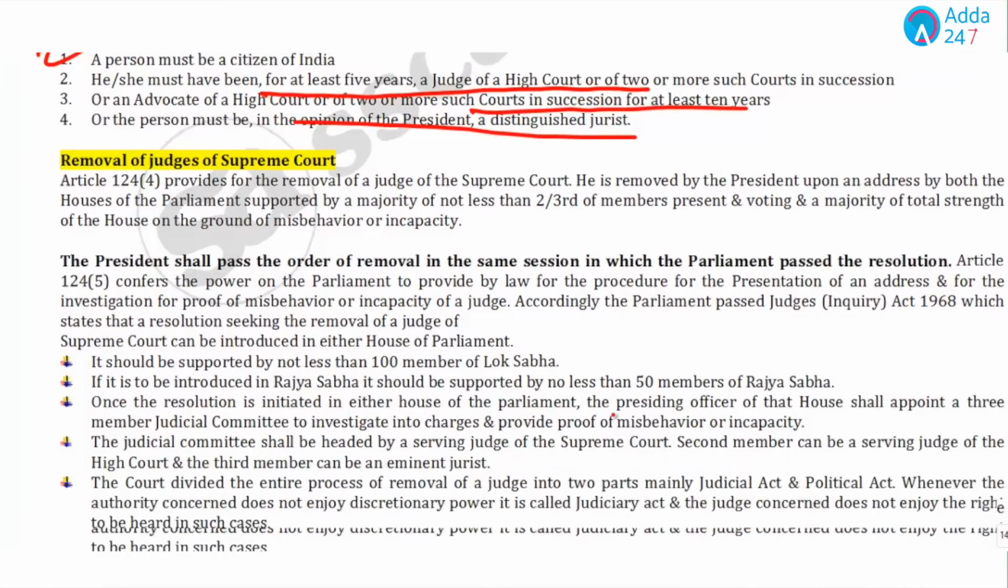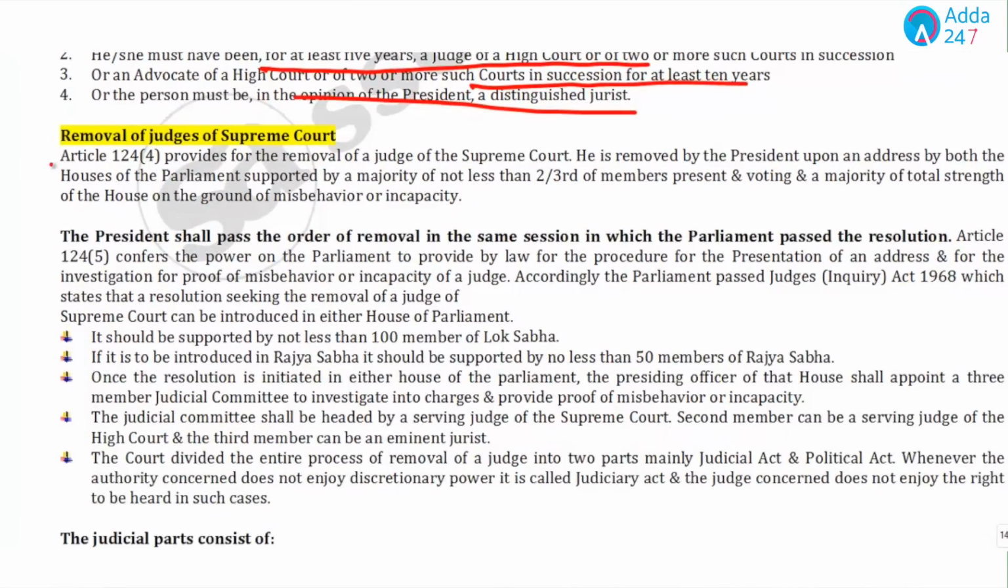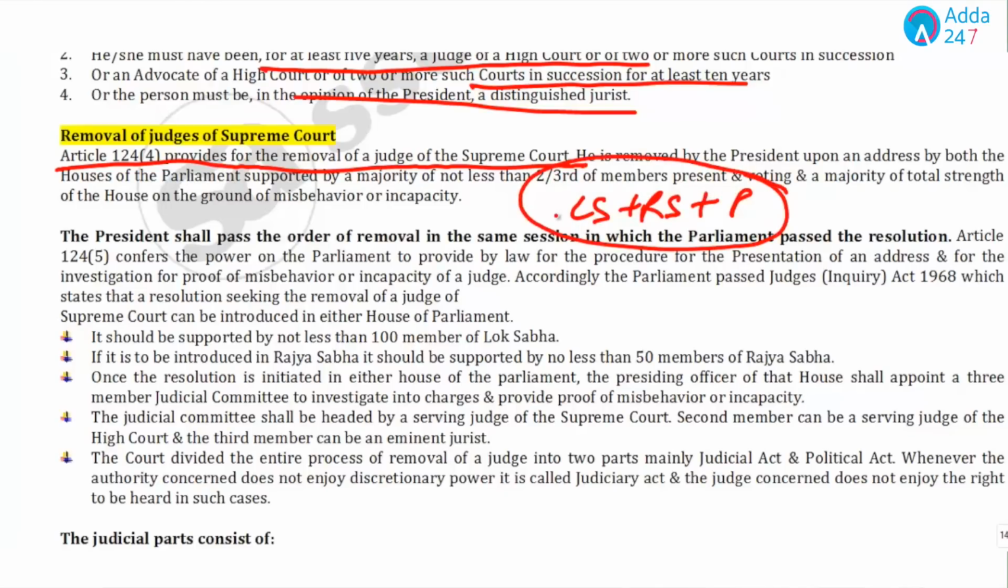If we talk about the removal of judges of the Supreme Court, Article 124(4) provides for the removal of judges of the Supreme Court. And once again, the procedure is Lok Sabha, Rajya Sabha and President. All these approvals are required, and it can be initiated in any of the houses. So it could be Rajya Sabha, then Lok Sabha, and then President.